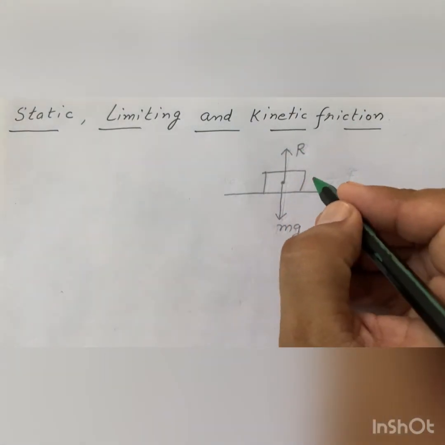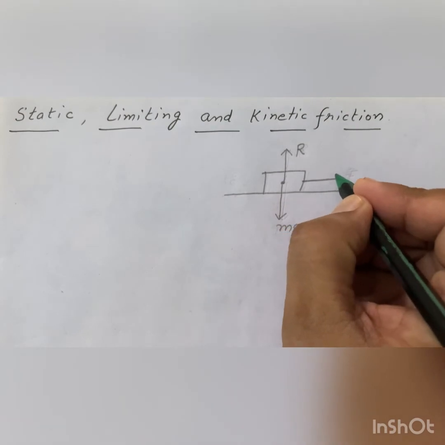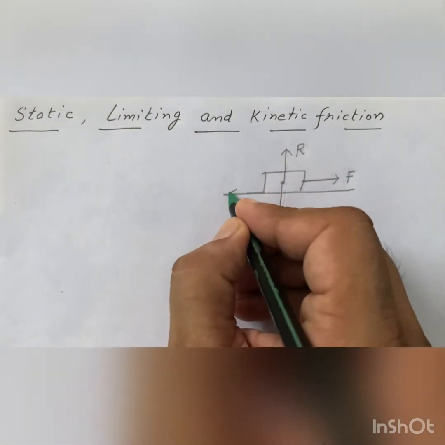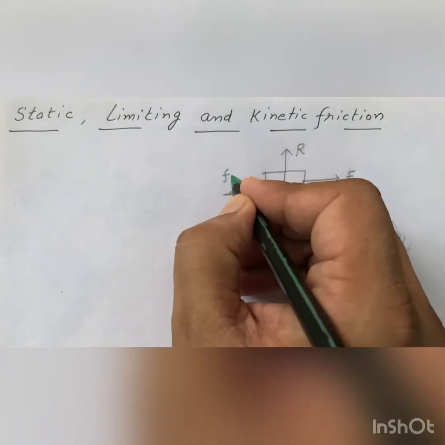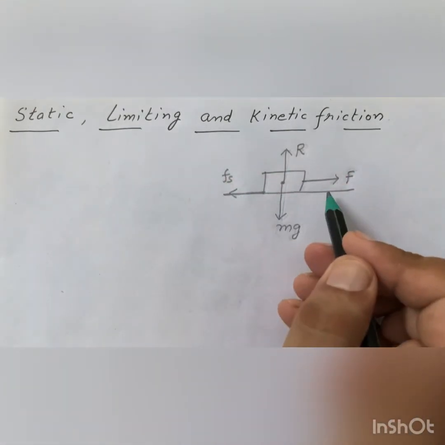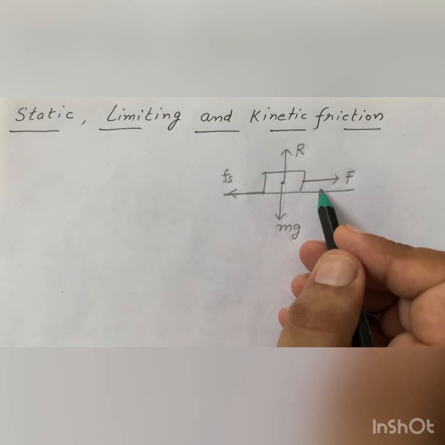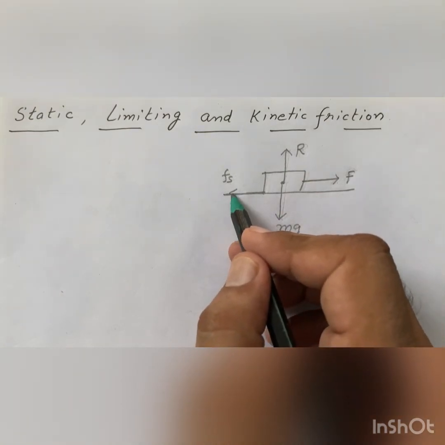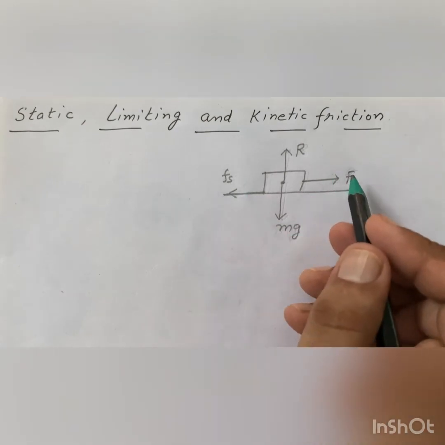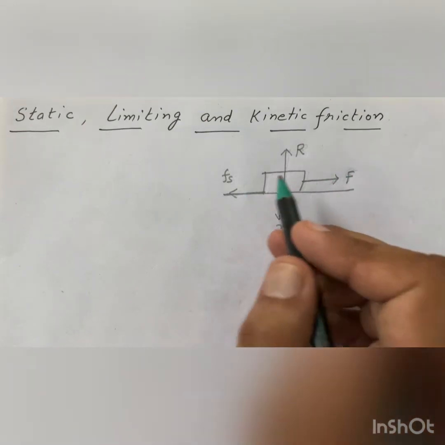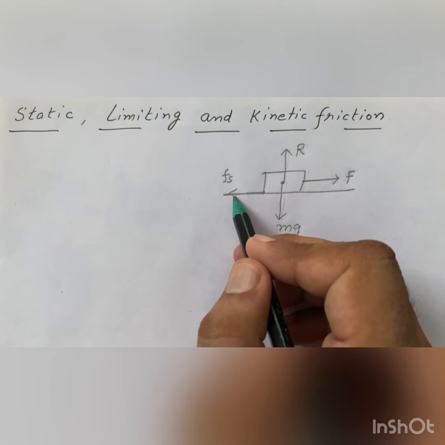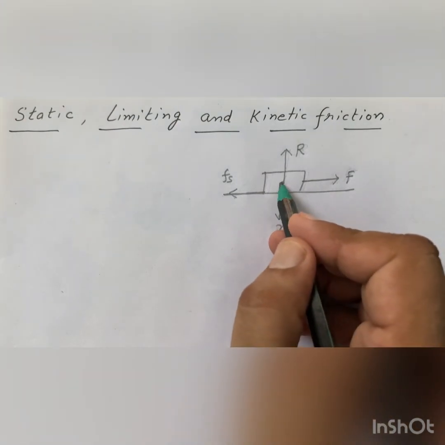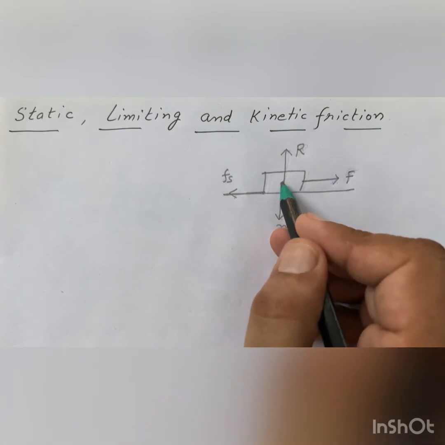As soon as we apply force F, frictional force arises and its direction is opposite to the direction of applied force. This frictional force counterbalances the applied force and is called static frictional force. Here the body remains at rest.